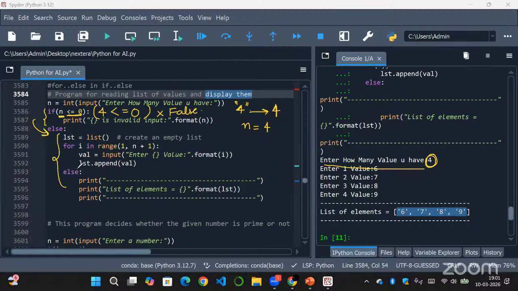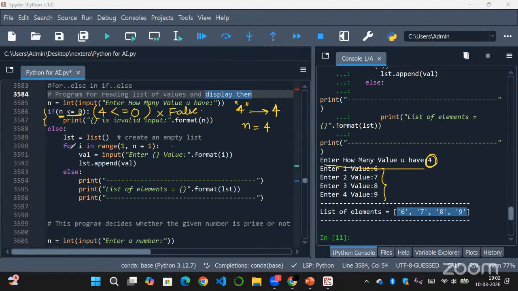As the if condition became false, it will directly move on to the else block. In the else block, first we are creating an empty list. To enter all our values, we need to have a list, right? You can create an empty list using the list function. We assign this to the variable lst, so it holds an empty list right now. Then we are using the for loop here.